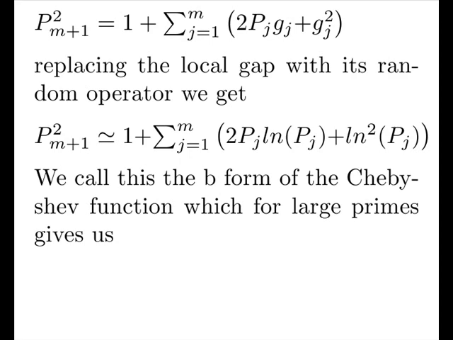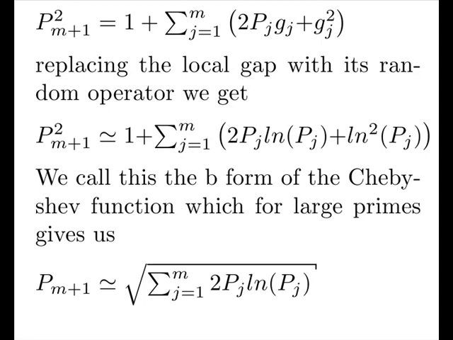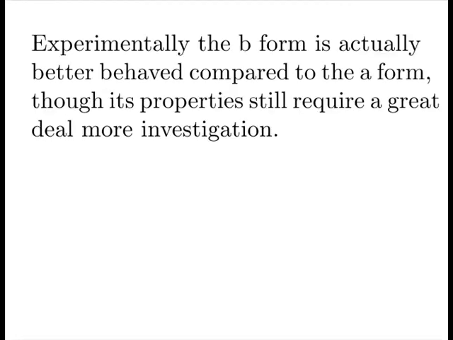We call this the B form of the Chebyshev function, which for large primes gives us that our next prime is the square root of twice the sum of all the primes times their logarithm. Experimentally, the B form is actually better behaved compared to the A form, though its properties still require a great deal more investigation.